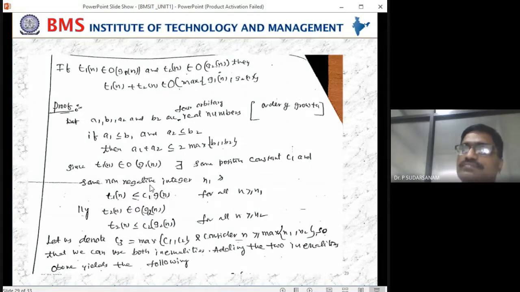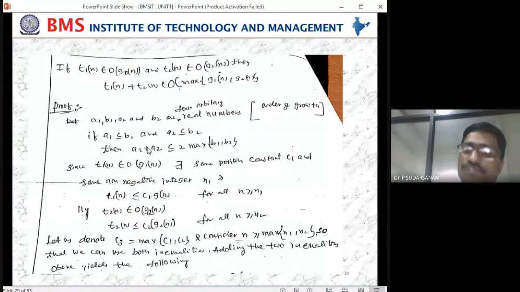A function T of n is in order of G of n, and it is denoted by T of n belongs to order of G of n.